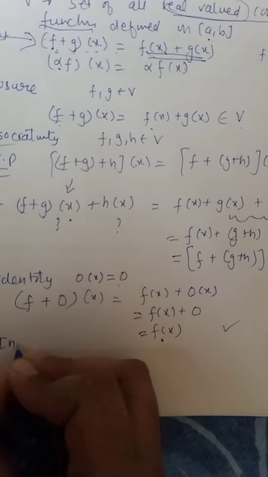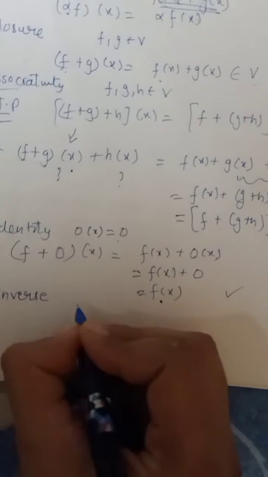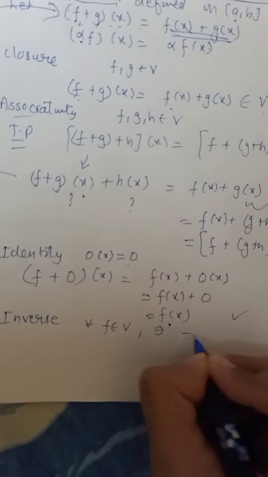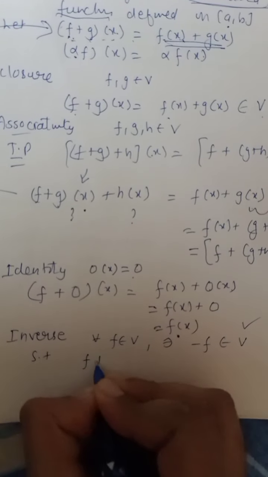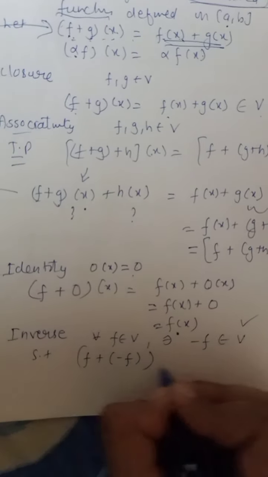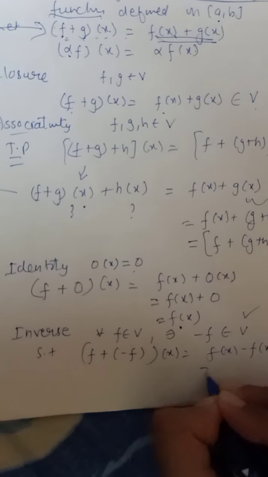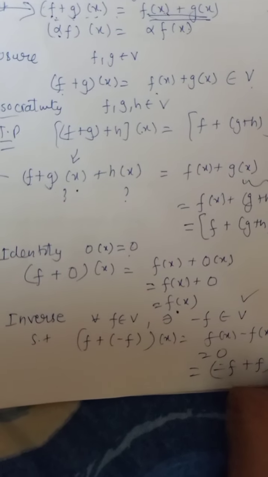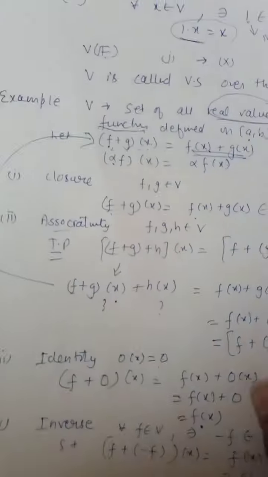What is the next element? Inverse. So for all f belonging to V, we can always have some minus f belonging to V, such that f plus minus f, that is f(x) minus f(x), is equal to 0. So minus f is the additive inverse.